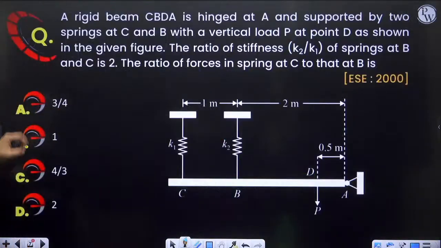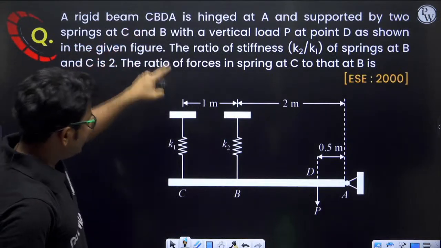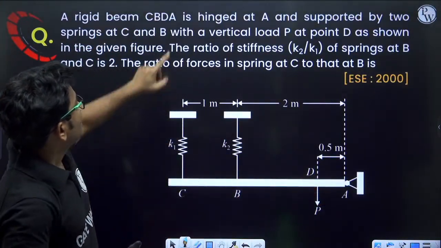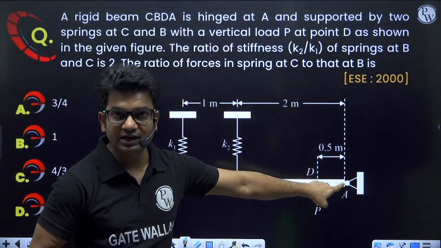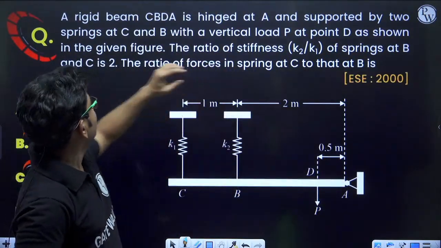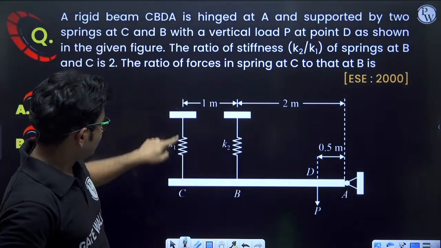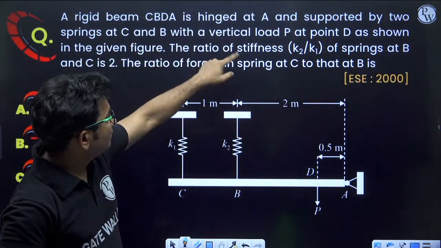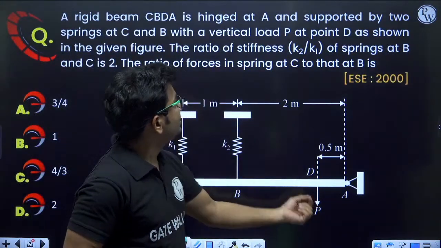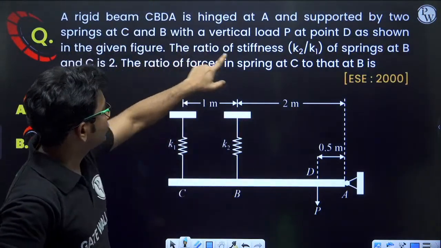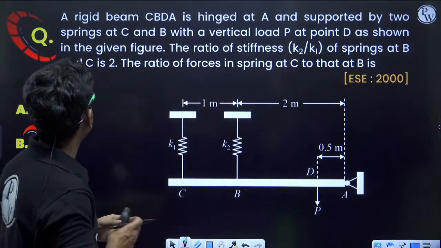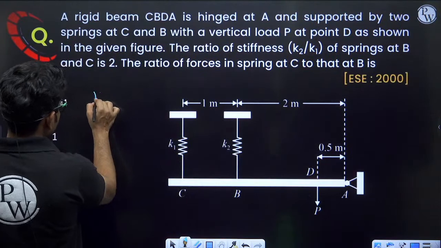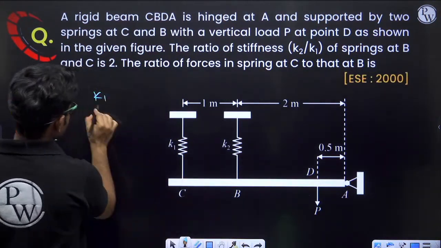Next question, a rigid beam CBDA. So the rigid beam CBDA is hinged at A and supported by two springs at C and B. Here is one spring, here is another spring, C and B, with a vertical load P at point D as shown in the given figure. The ratio of stiffness K2 upon K1 of springs B and C is 2. So K1 upon K2 is given as 2.